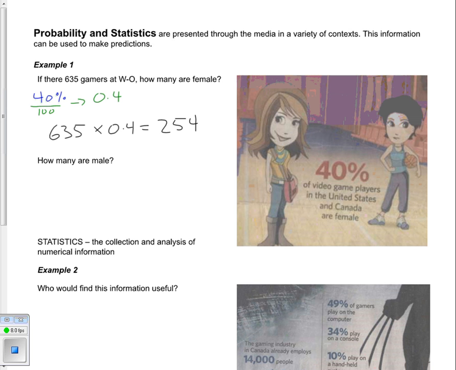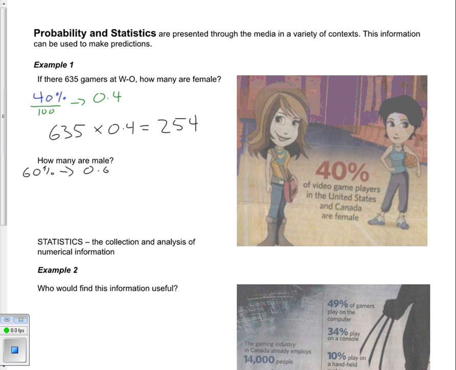The next question underneath says, how many of these gamers are male? There are actually two ways to do that. We know that if 40% of the gamers are female, the other 60% have to be male, because the total population represents 100% of everybody. 40% of them are female, so the other 60% must be male. We could convert 60% into a decimal by dividing by 100, which gives us 0.6.